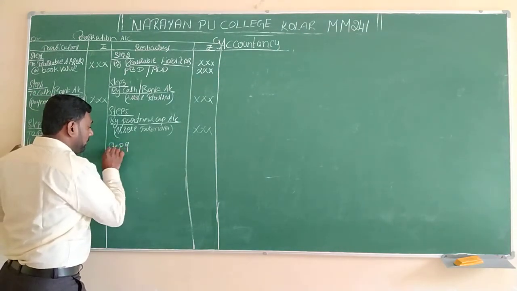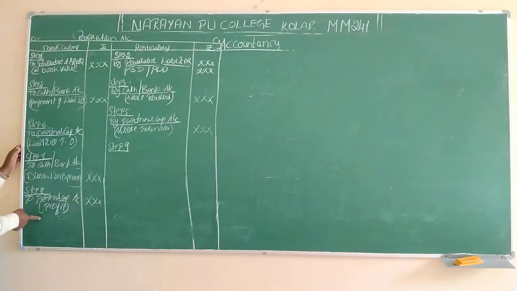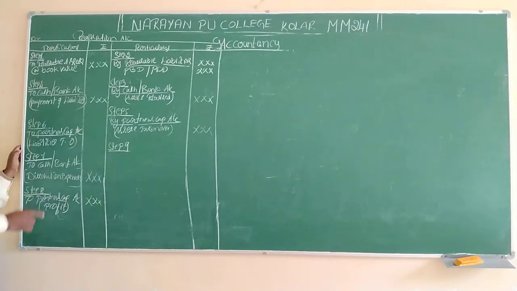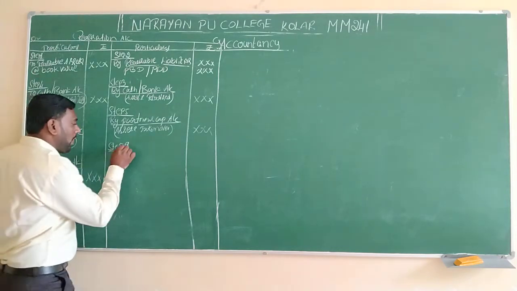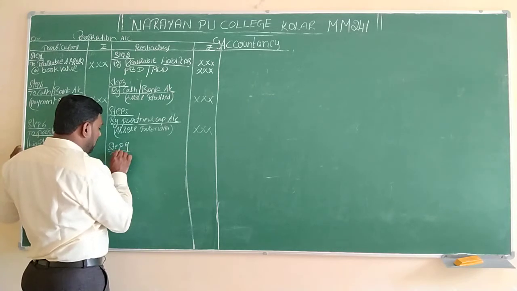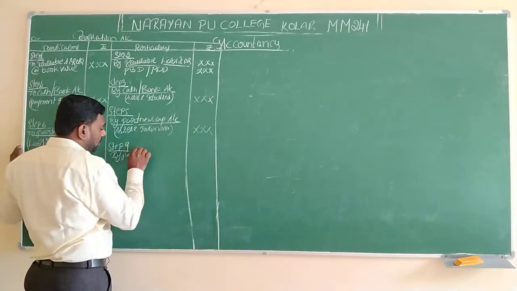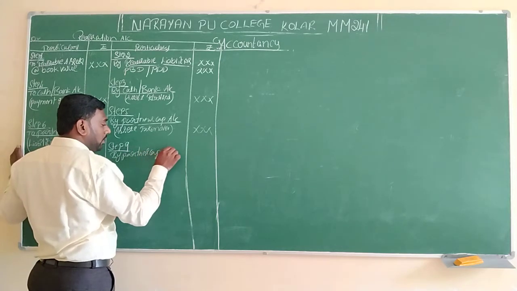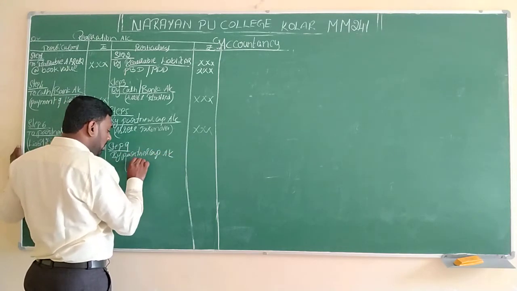Step 9. If step 8 is not there, we will get step 9. If step 9 has come, we won't get step number 8. That we have to keep in mind. Step 8, we will write By partners' capital account, and in brackets we have to mention loss.